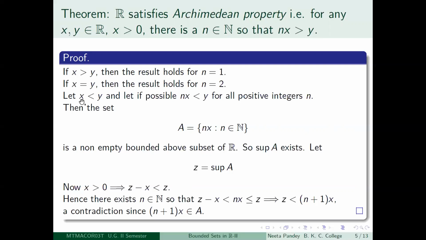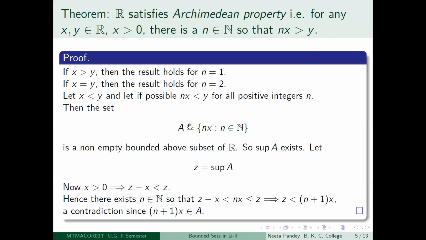The only case which is left out and which is the interesting one is when x is less than y. So again, as I said when I was discussing rational numbers, x could be a very small number and y could be a very large number, but even then the Archimedean property claims that if you keep on adding x with itself, after a certain stage you will get a positive integer n so that nx is greater than y.